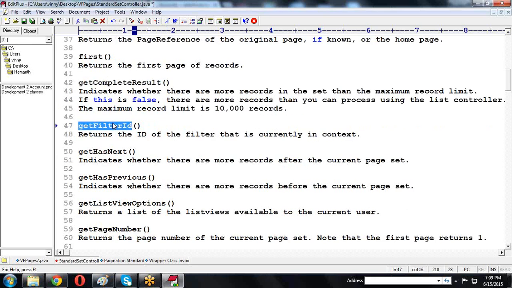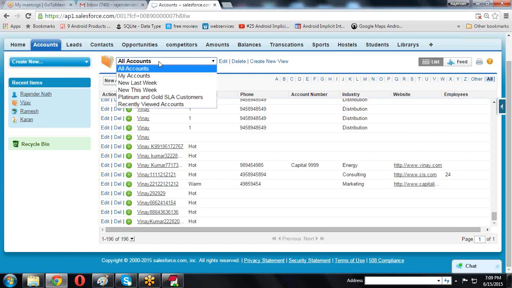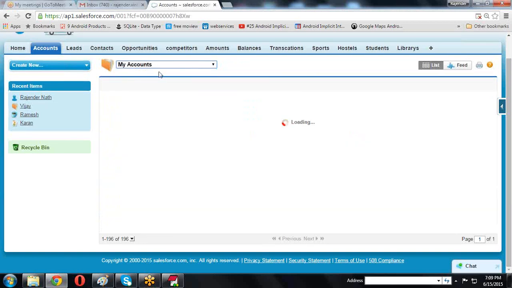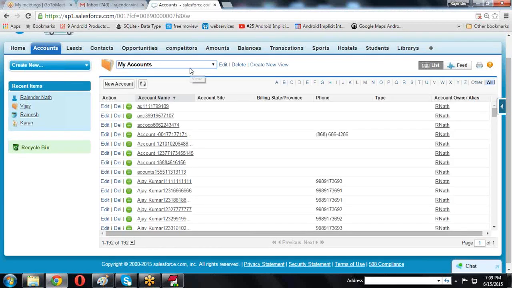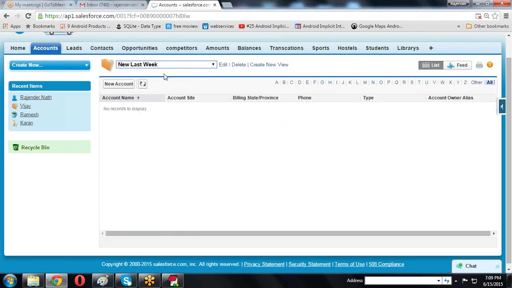Now getFilterId. Here we are setting the filter ID and getting the filter ID. What does a filter ID mean? We are filtering the data: all contacts, all accounts, my accounts, like this we are filtering. Internally it uses one ID, and we retrieve that ID. Last week, new last week, like this we call it.